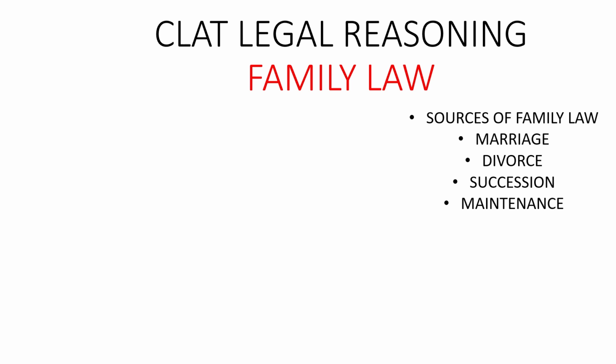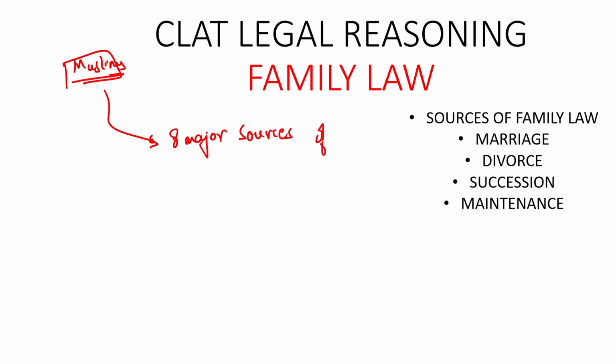For Muslims, we have further subdivided the schools. Under Muslim law, there are 8 major sources of law.